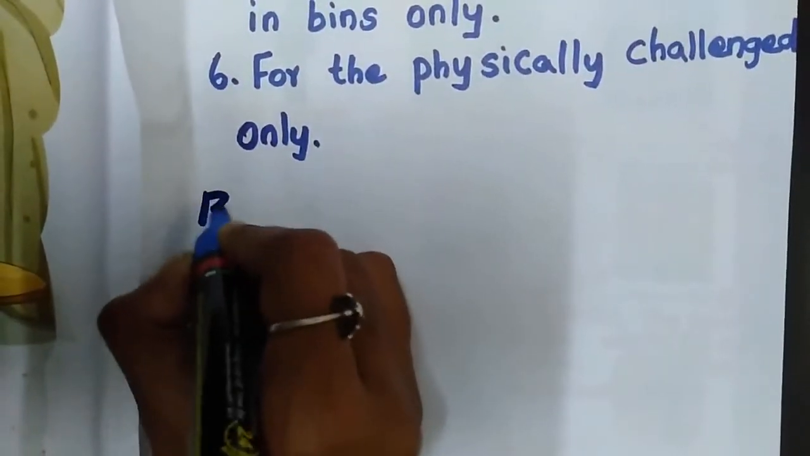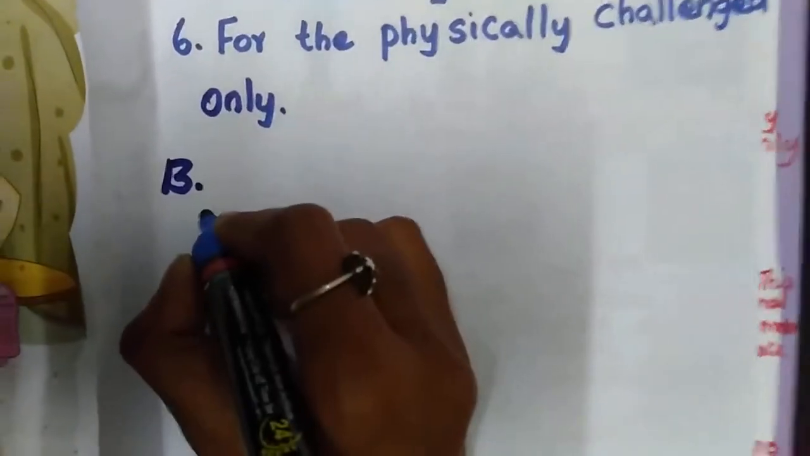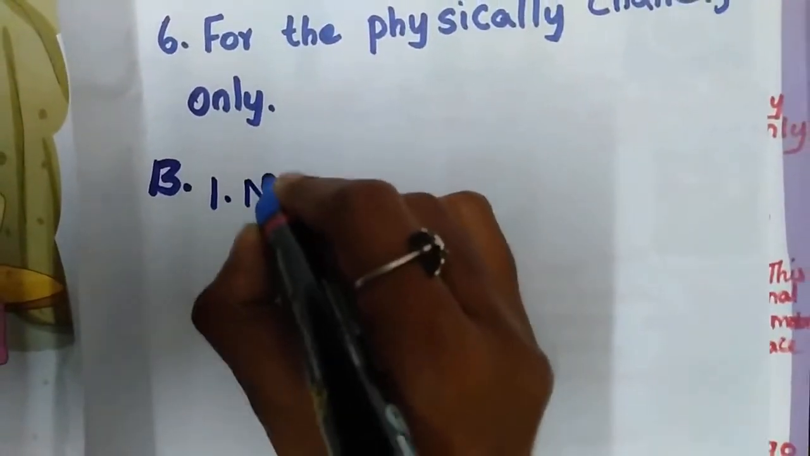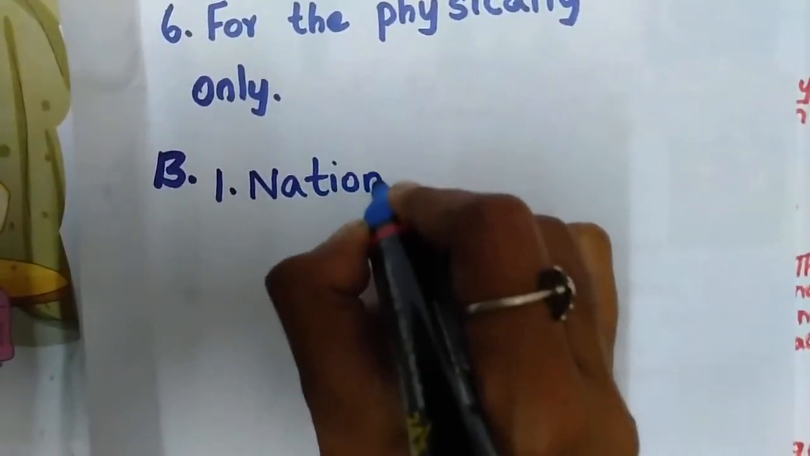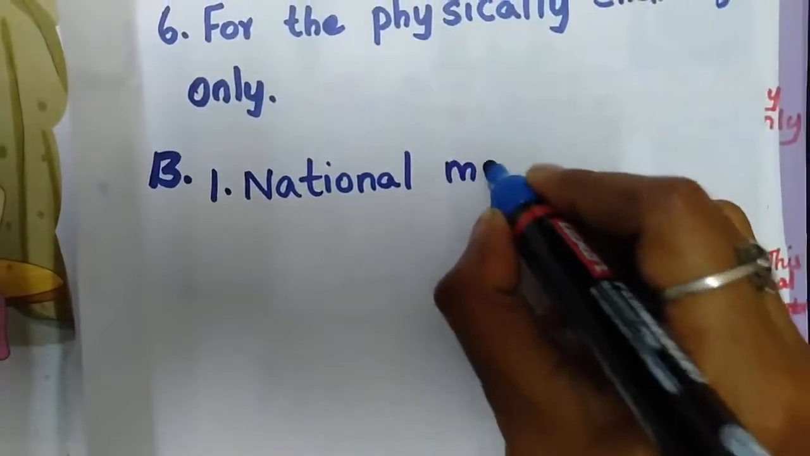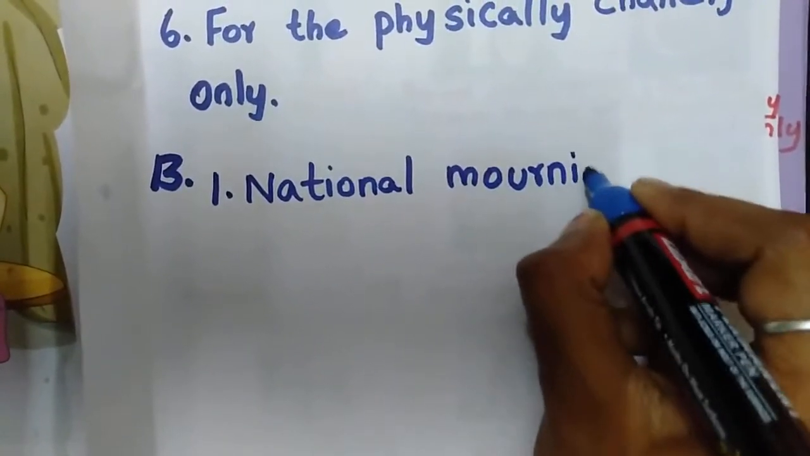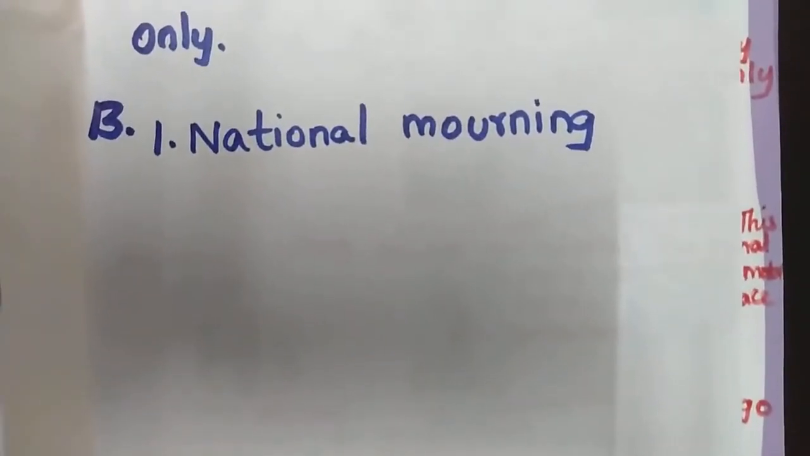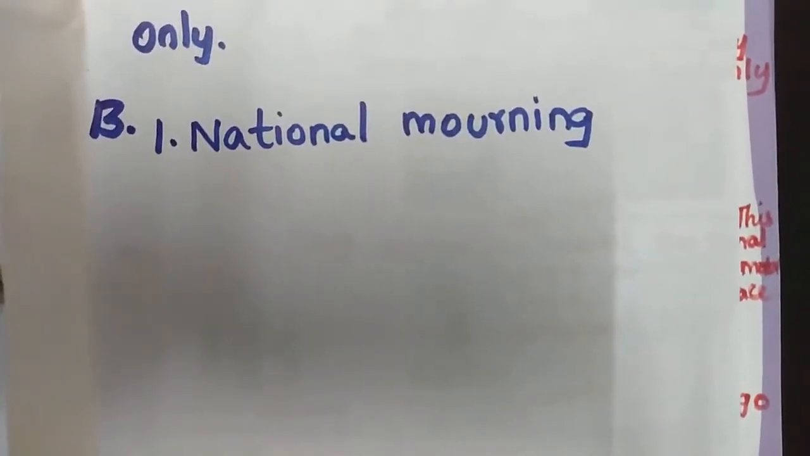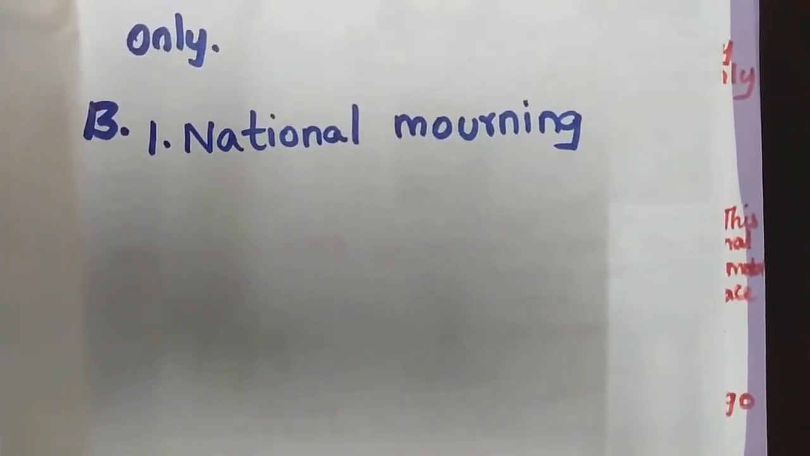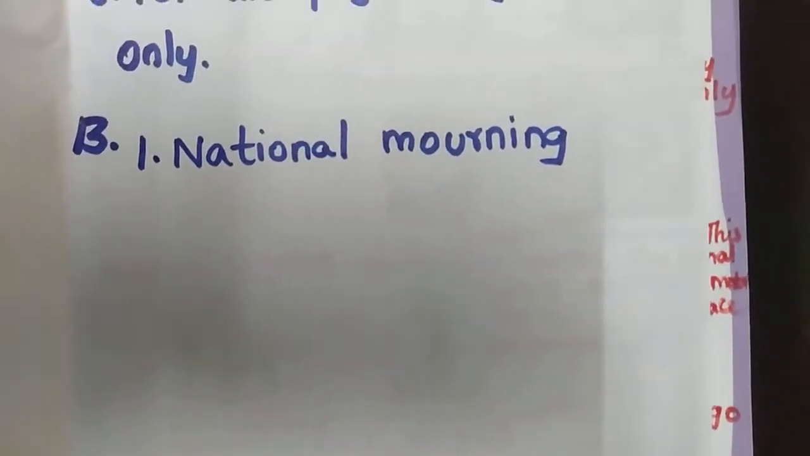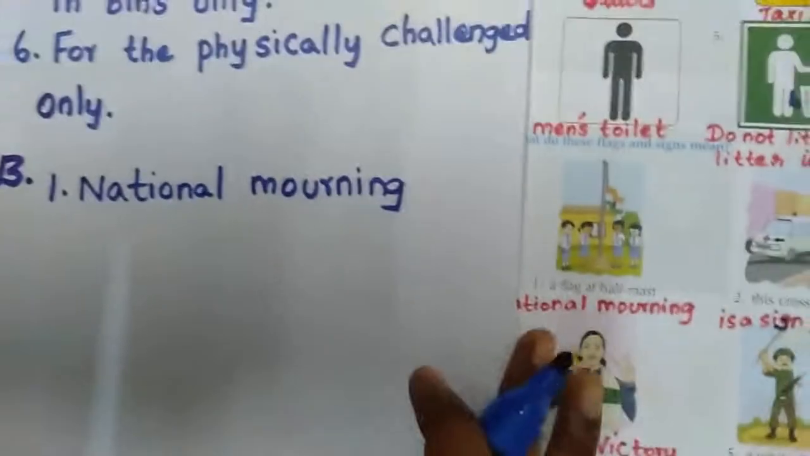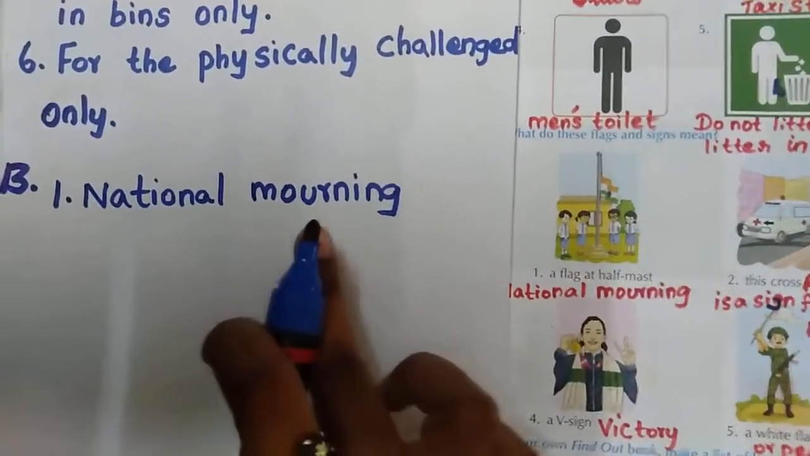Next one, that is B. Okay, B. First one. National mourning. N-A-T-I-O-N-A-L. National. M-O-U-R-N-I-N-G. Mourning. Okay. So, first one represent what? This one represent national mourning.